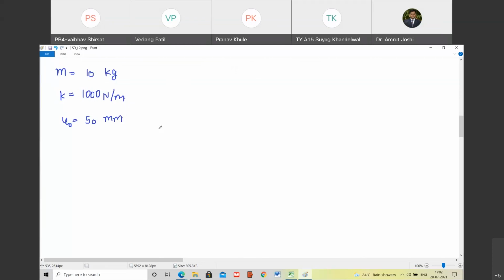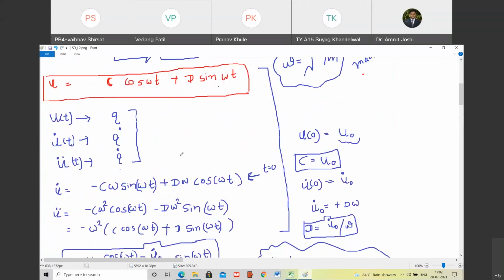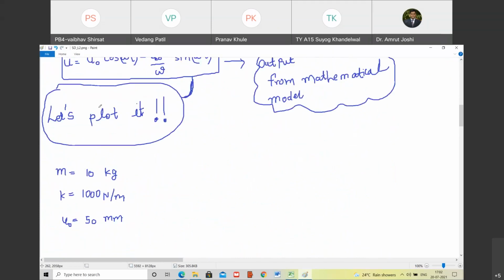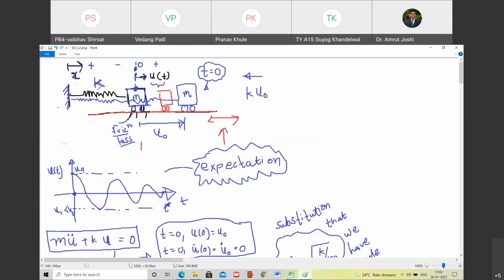Okay. So m is known now, k is known, u0 is known. Happy? Yes. What else is required? Nothing. Now I can simply write down the solution. It's like asking this question: if the 10 kg block is attached to a spring of stiffness 1000 Newton per meter, if I displace this block towards the right from its mean position by 50 mm and then I leave it, how does its displacement or position vary as a function of time? Is that the question I'm asking? Are you with me?